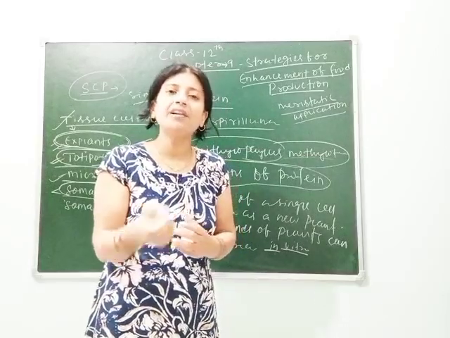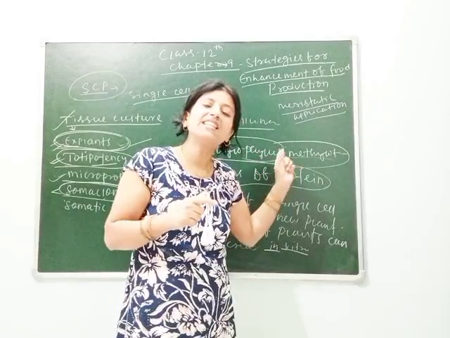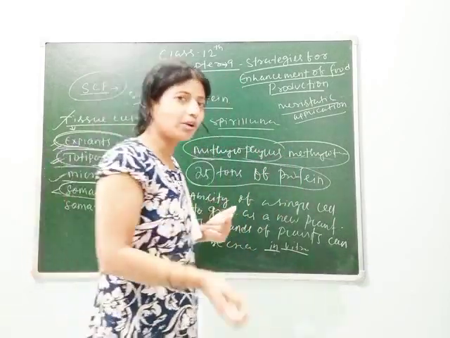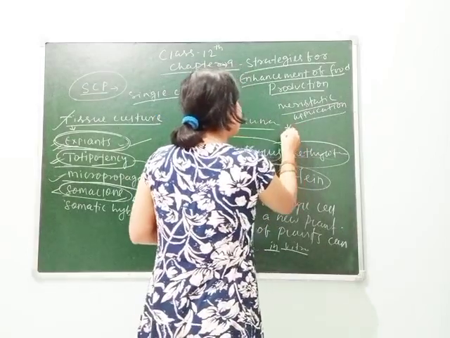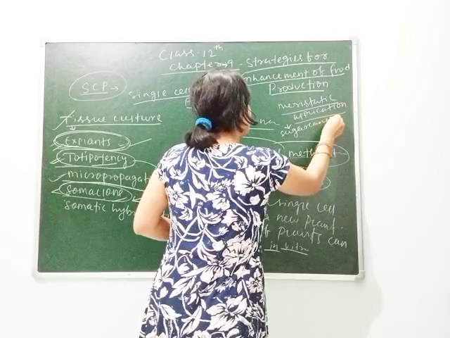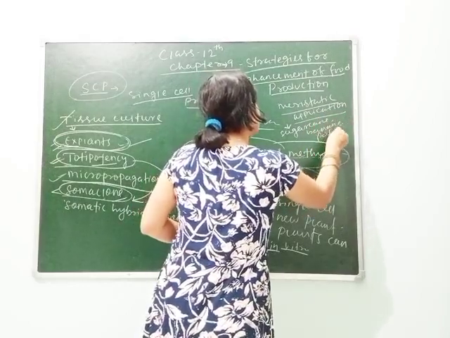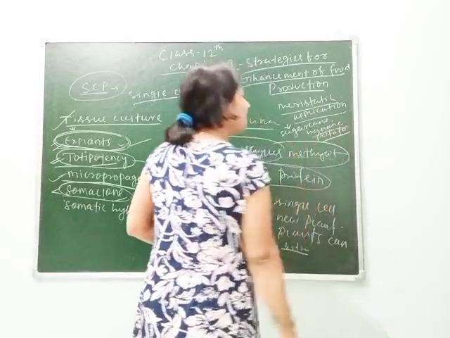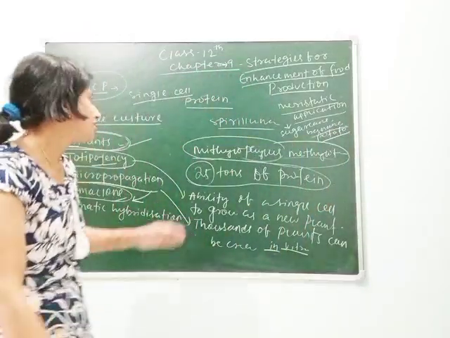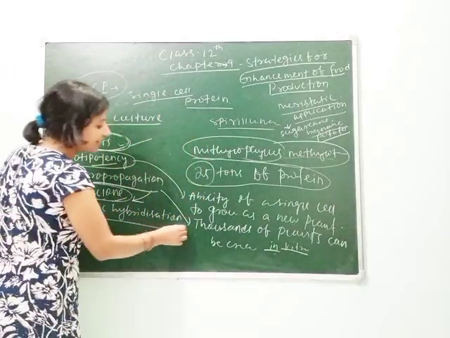How do they become desirable? Because they contain some characters. Nowadays this technique is used to grow sugarcane, banana, potato, etc. So you can give the example of sugarcane, banana and potato. These are the crops and vegetables in which the meristematic technique is used. Clear students? Next, the most important is your somatic hybridization.